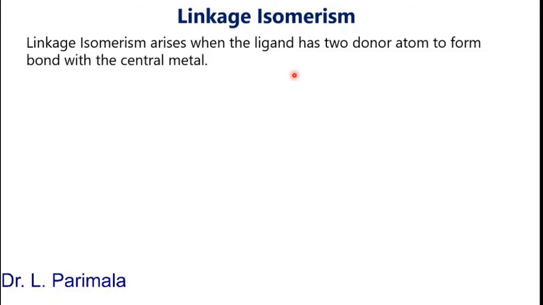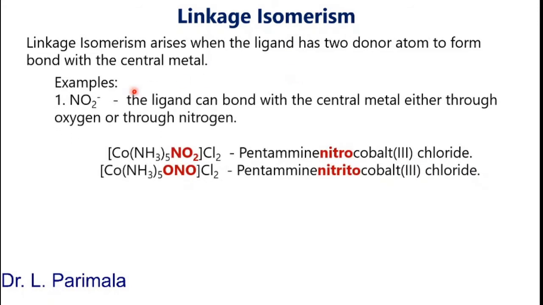Let us see examples to understand. So let us take an example of the nitro group. In the nitro group we have two atoms, nitrogen and oxygen. Both nitrogen and oxygen have a lone pair of electrons, so they can donate the electrons and form the bond with the central metal. So nitrogen can form a bond with the central metal, or oxygen can form a bond with the central metal. So depending upon the atom with which the central metal is linked, the name arises. That is why the name is given as linkage isomerism.